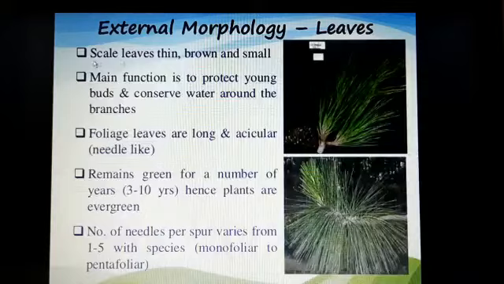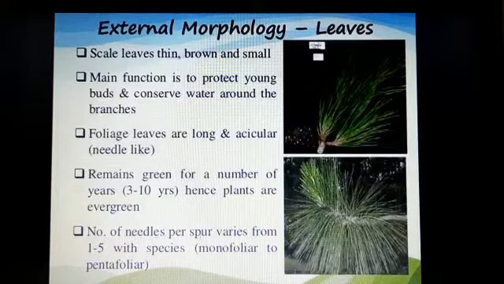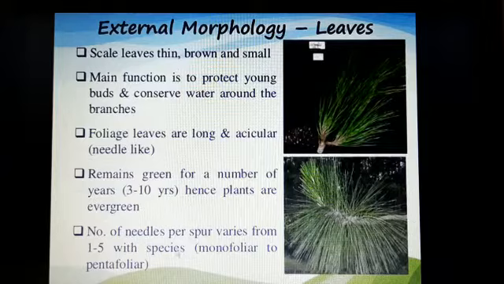So we read about scale leaves, which are thin, brown and small, and foliage leaves, which are long, acicular, needle-like and green in color. Number of needles per spur. Spur means the group. Actually these foliage leaves cover the cone also, and they arise at the apex part of a dwarf branch.